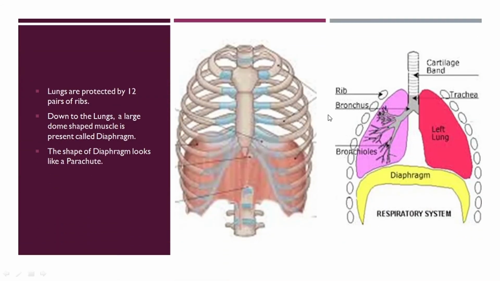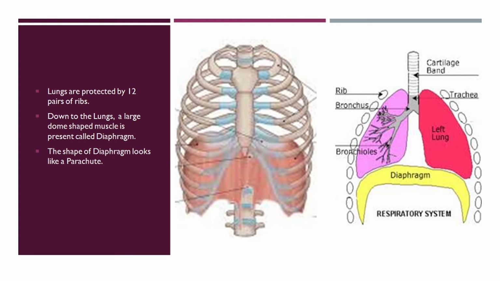Here we'll understand how our lungs are protected and how our lungs are positioned inside our body. Our lungs are protected by 12 pairs of ribs, 1, 2, 3, 4, 5, 6, 7, 8, 9, 10, 11, 12. Out of these 12 pairs, a few are true ribs and a few are false ribs, and about those we'll study under the musculoskeletal system.